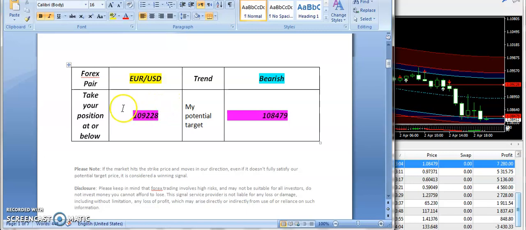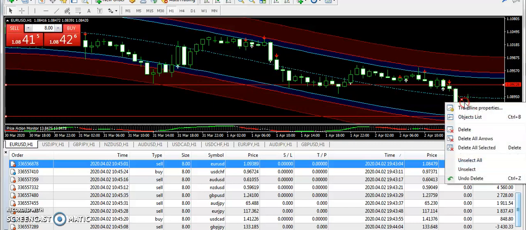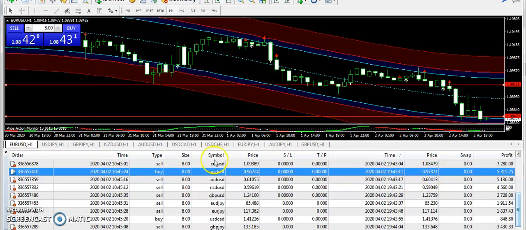So guys, I have provided the bearish signal on EURUSD from 1.09228 and 1.08479 was the target price, and guys, you can see a big drop on EURUSD and the market just hit the target price with no problem. So overall I congratulate all my traders who are subscribed to my signal service. They must have caught a very good profit by trading EURUSD.